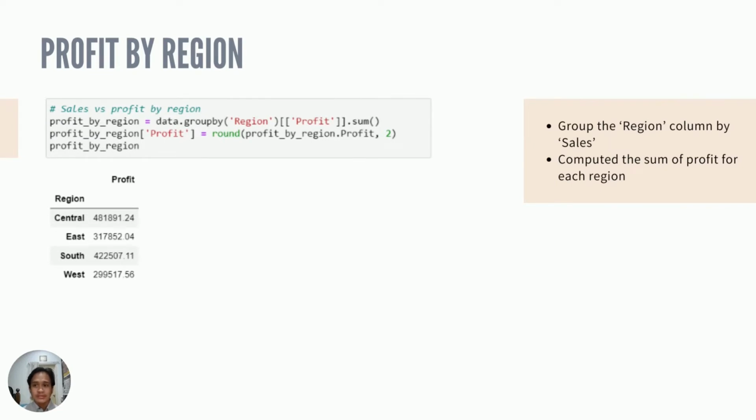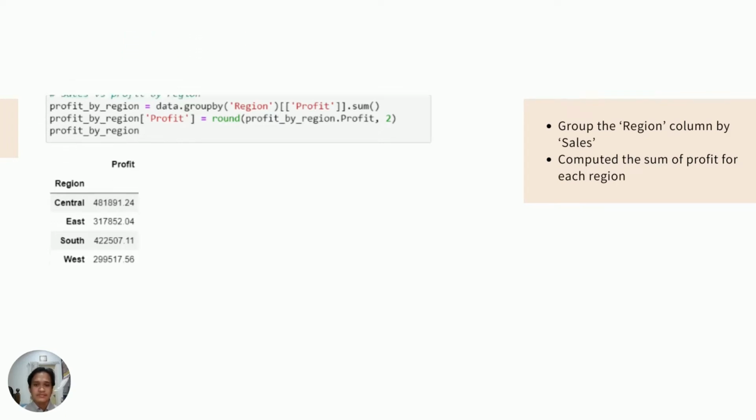Again, we group the region column but by the sum of profit this time. With this aggregation, we can compare the sales and profit for region later. It is no surprise that the central region has the highest profit since it has the highest sales. However, the South region managed to make the second highest profit despite recording the lowest sales.